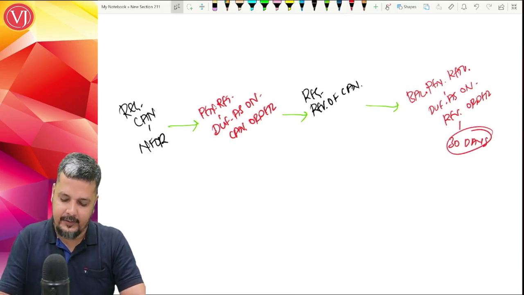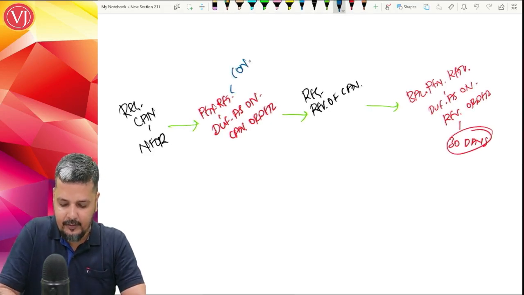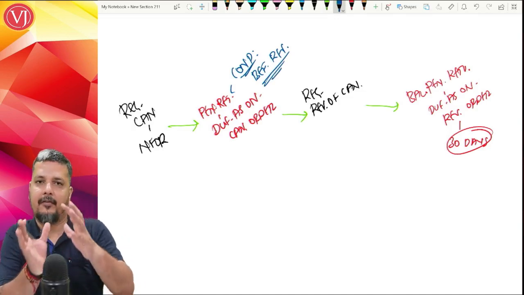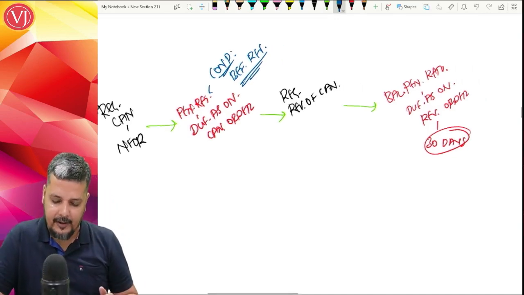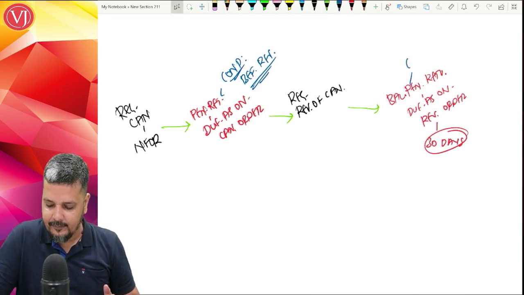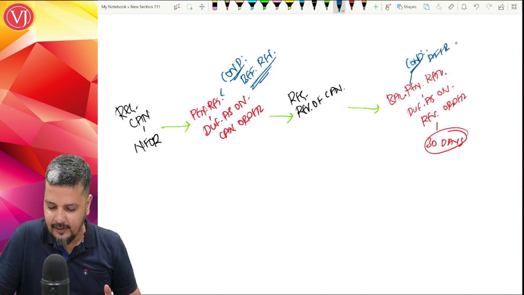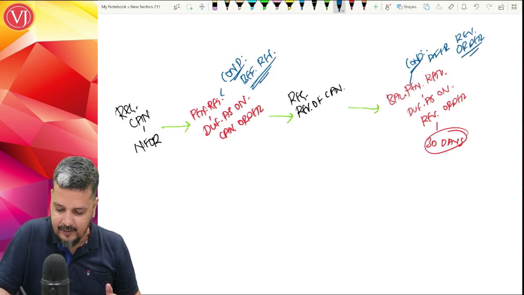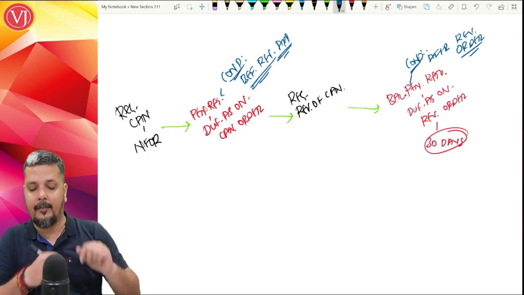So this is a condition which you have to satisfy after the revocation order. The first set of pending returns you have to file before you apply for revocation. This condition is before the revocation application. Before you apply, you have to file your pending returns.